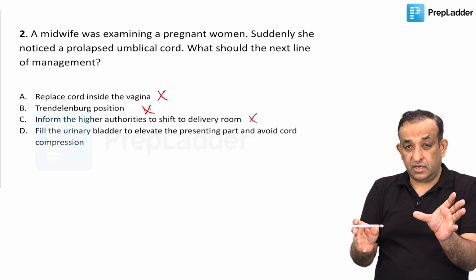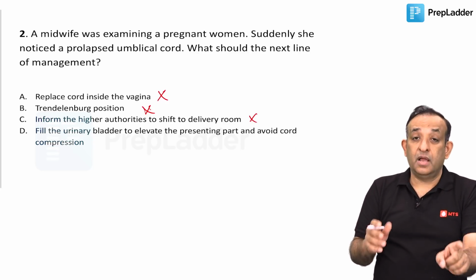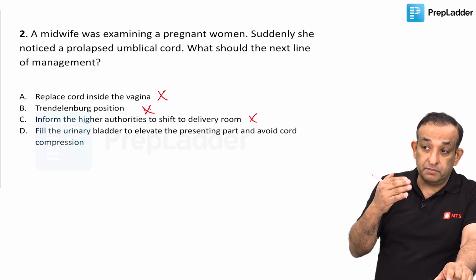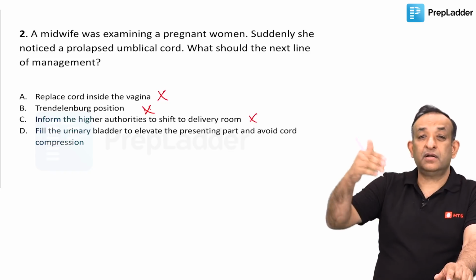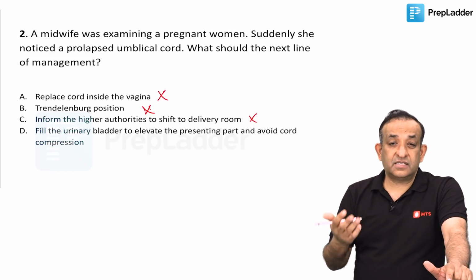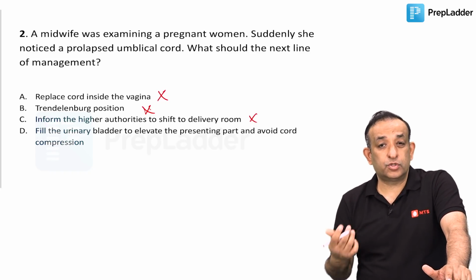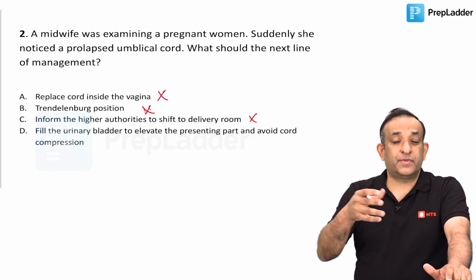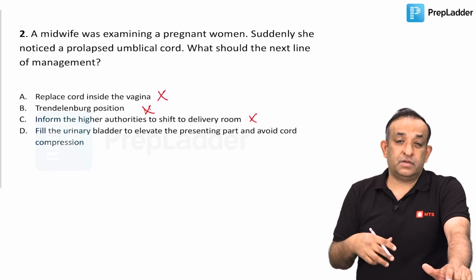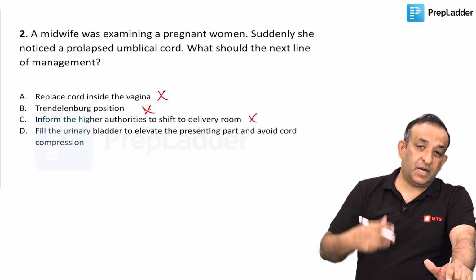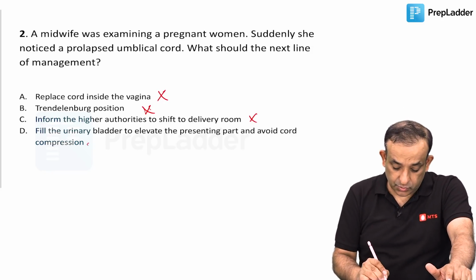So pushing the presenting part up will help, in addition to trying to fill the bladder up, because once the bladder is filled up, then also the presenting part goes up. There's a classical teaching that when the bladder is too full, then the engagement of the presenting part does not take place. So we try to do that now. We try to fill up the bladder and push the presenting part up. So that actually is the answer to this question.